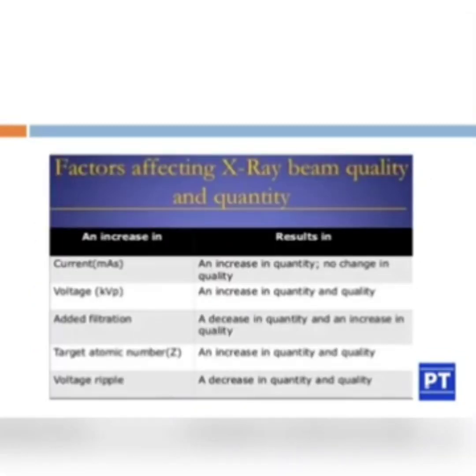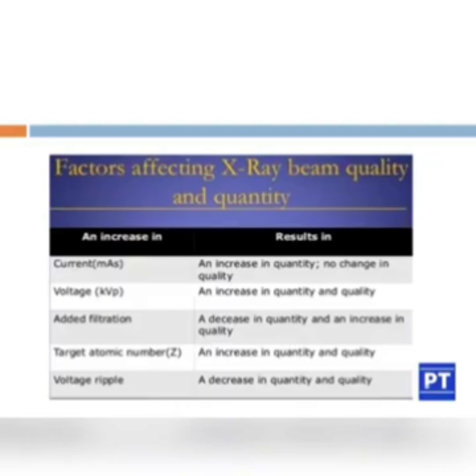So another factor which affects the X-ray beam quality and quantity is the current. You can see an increase in current. So current is mAs. mAs means milliampere second, tube current, where s is the exposure time.